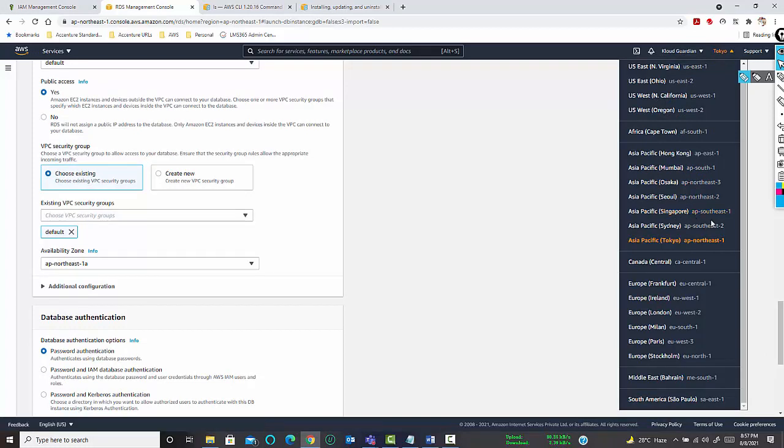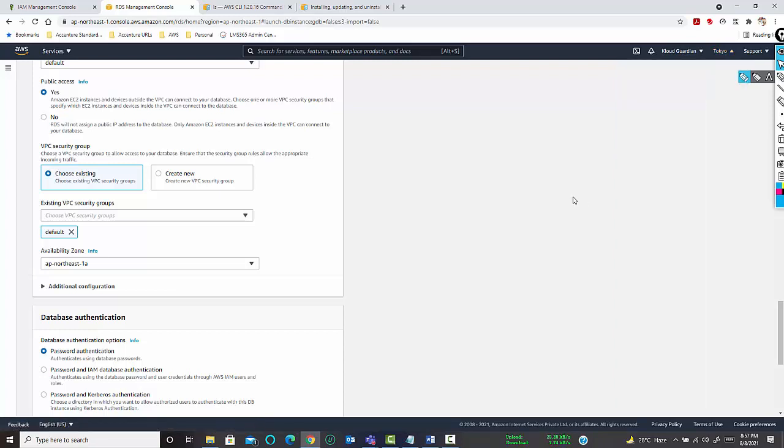It will be declared in Tokyo, because we have selected the location as Tokyo and we have these 3 availability zones available in Tokyo. So if you select any other location, maybe North Virginia, you will be able to see the availability zones which are available in North Virginia. Okay.